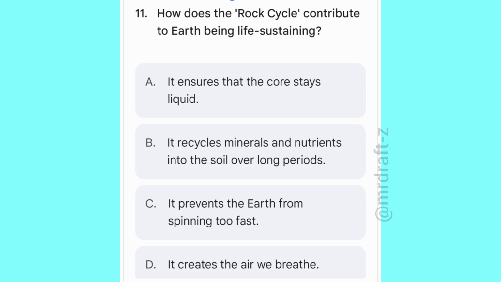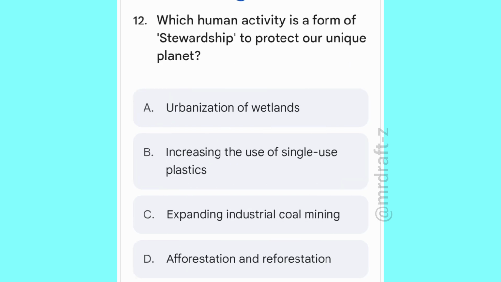Options are it ensures that the core stays liquid, it recycles minerals and nutrients into the soil over long periods, it prevents the earth from spinning too fast, it creates the air we breathe. Correct option: it recycles minerals and nutrients into the soil over long periods. Which human activity is a form of stewardship to protect our unique planet?